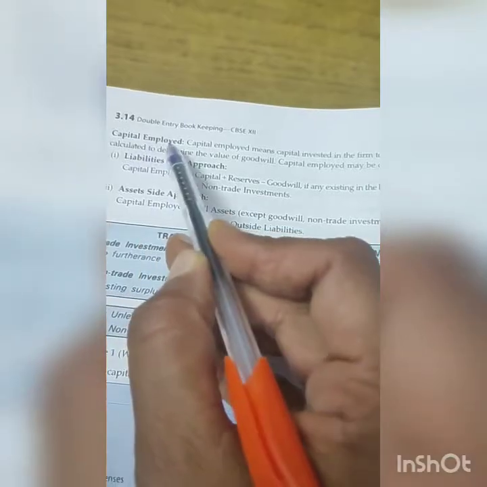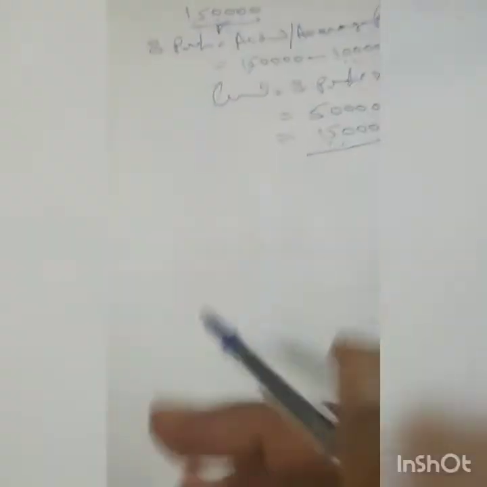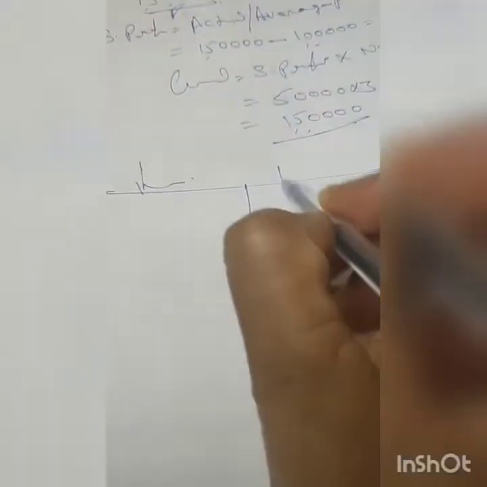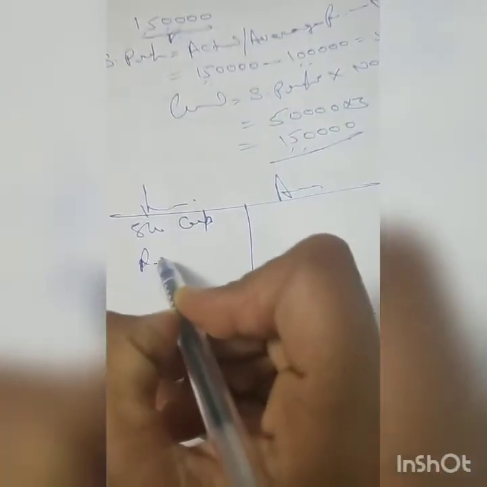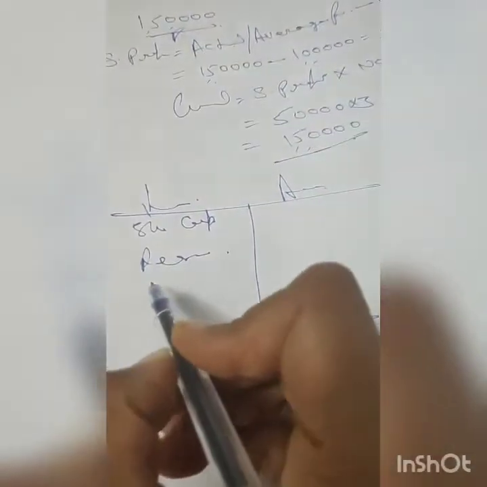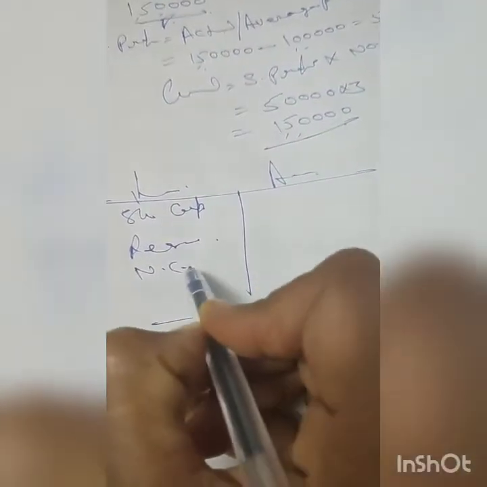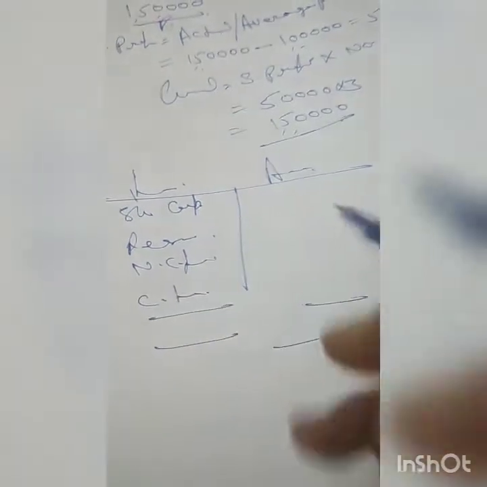This capital employed can be calculated from two aspects. Two approaches are there: one is your liability approach and another one is your assets approach, right? You must know that our assets and liabilities are equal, this is your liability side and this is your asset side. What are the main headings? Here comes your share capital, reserve, non-current liabilities and current liabilities.